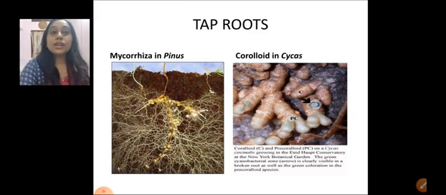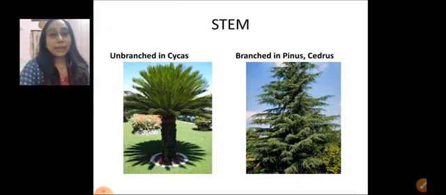Another kind of modification in tap roots is the coralloid roots. In the roots of cycas, some nitrogen fixing bacteria form colonies, and the shape of the roots becomes like corals, and that's why they are called coralloid roots. Now come to the stem. The stems are also varied in gymnosperms. Some gymnosperms like cycas have an unbranched, straight stem, whereas plants like Pinus and Cedrus have a branched stem.